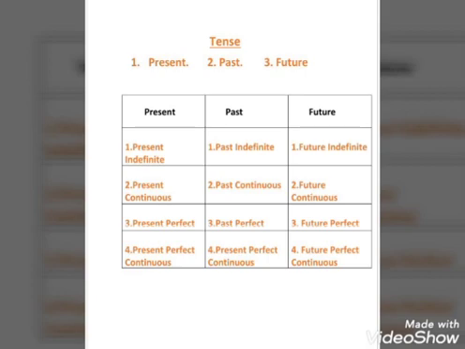What is the structure? You know, subject, verb and object. Sometimes subject plus helping verb, then verb and then object. So generally we have to change only the helping verb and verb according to tenses. The structure will remain the same. So let's start, students.